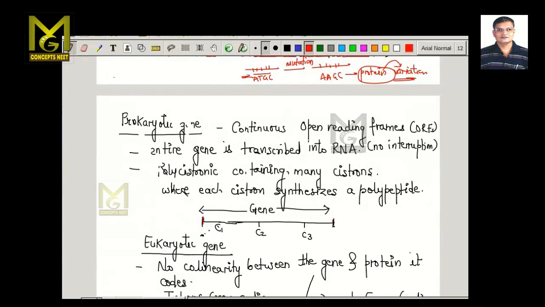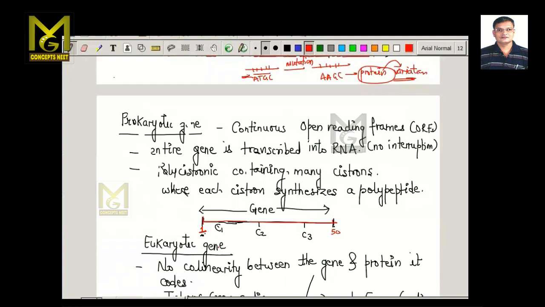That means the gene, say from this point, first nitrogenous base, to say the 50th nitrogenous base. So the entire gene, from nitrogenous base 1 to nitrogenous base 50, is transcribed into RNA. Now this is a polycistronic gene.